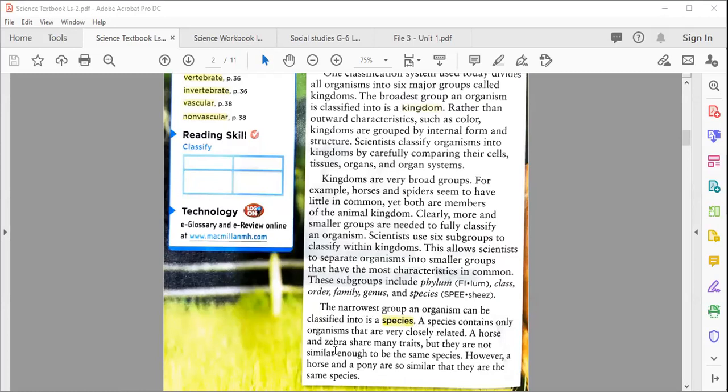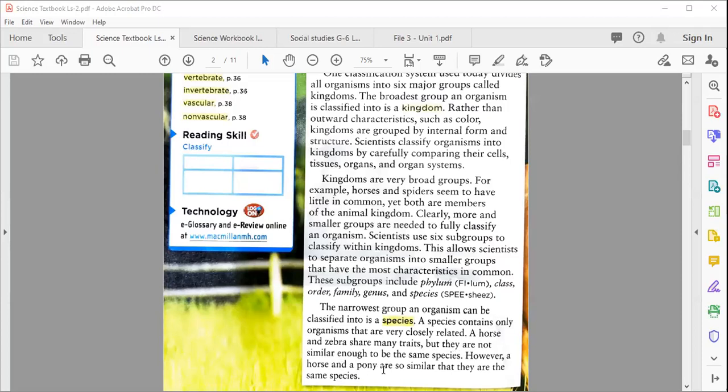A horse and zebra share many traits, but they are not similar enough. When you see how similar a horse and a zebra are, both are still not in a single species. They are different. Why? Because they share many traits, but they are not similar enough to be the same species.